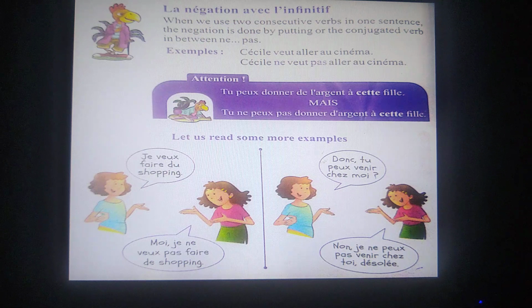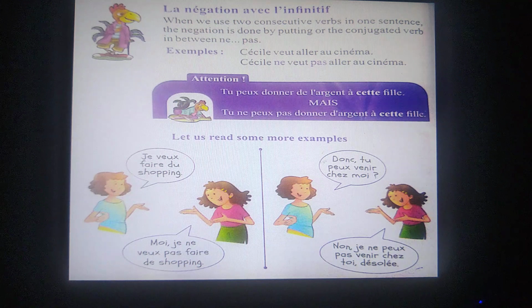Attention. Tu peux donner de l'argent à cette fille. The negation of this sentence will be tu ne peux pas donner l'argent à cette fille. Ne comes before the conjugated verb. Pas will come after the conjugated verb and donner will come after pas.